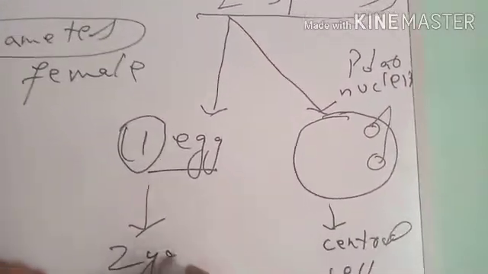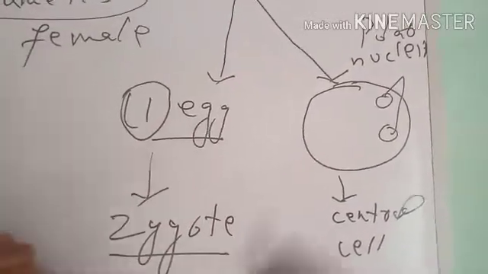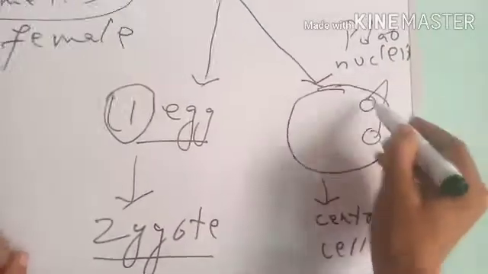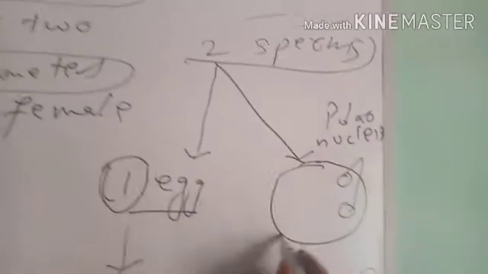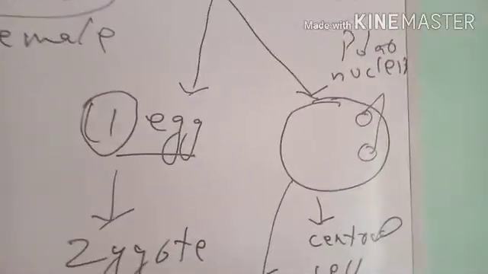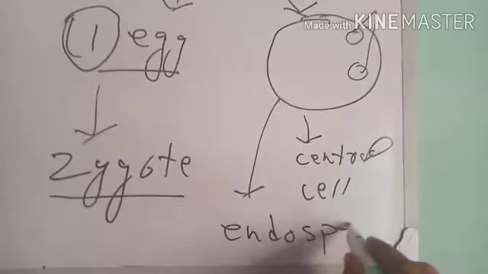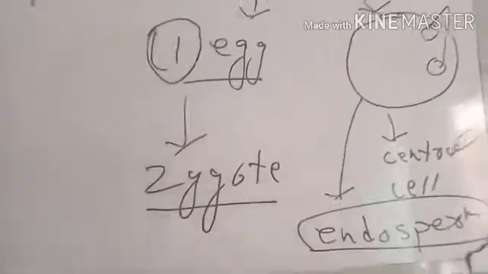By the fusion of this one sperm with the egg, zygote is produced, and zygote is the future plant. And by the fusion of the polar nuclei with the sperm, a special fusion tissue is produced that is called endosperm, which is the food for embryo during the process of germination.